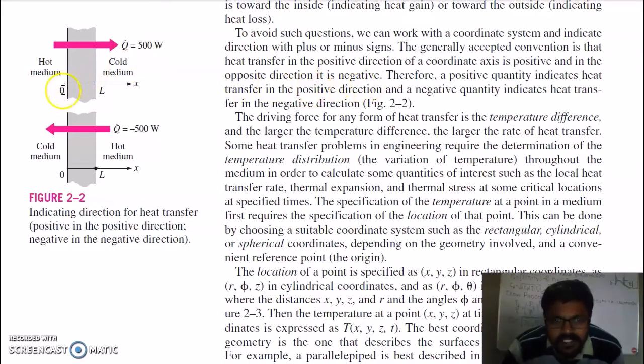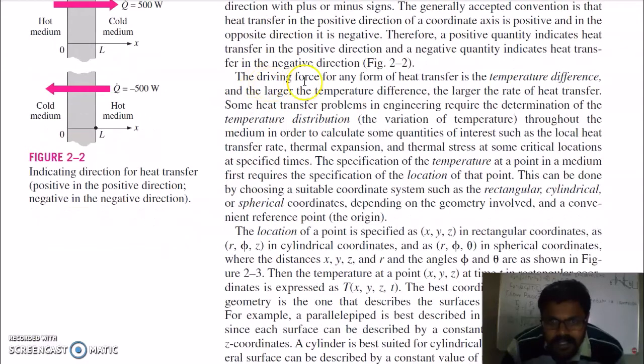So this is coordinate system from 0 to x. You can see here heat transfer is in this direction, which is positive, and here heat transfer is in the reverse direction, opposite to the coordinate system, so it is negative. Therefore a positive quantity indicates heat transfer in positive direction and a negative quantity indicates heat transfer in the negative direction. The driving force for any form of heat transfer is temperature difference, and the larger the temperature difference, the larger the rate of heat transfer.